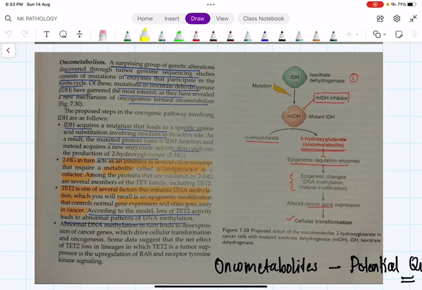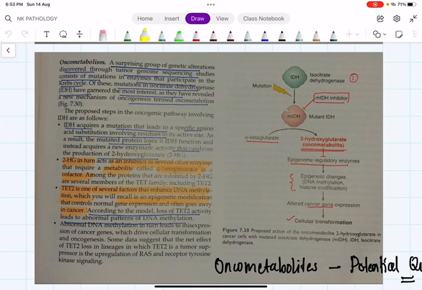Whenever there is a mutation in this isocitrate dehydrogenase enzyme, what will happen? Usually the alpha ketoglutarate will produce what other metabolite? That is succinyl CoA. This succinyl CoA will further continue with the Krebs cycle.